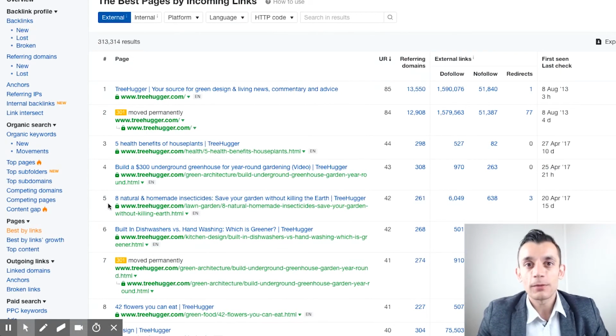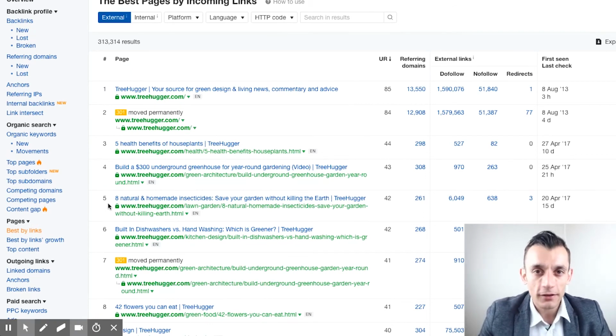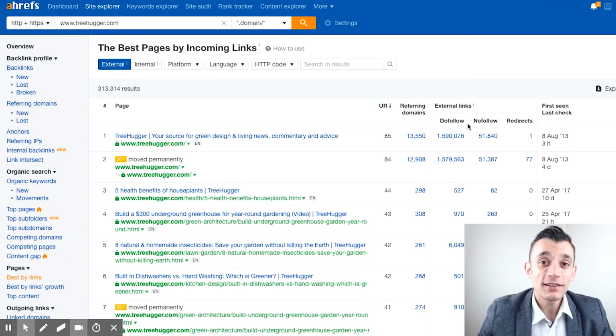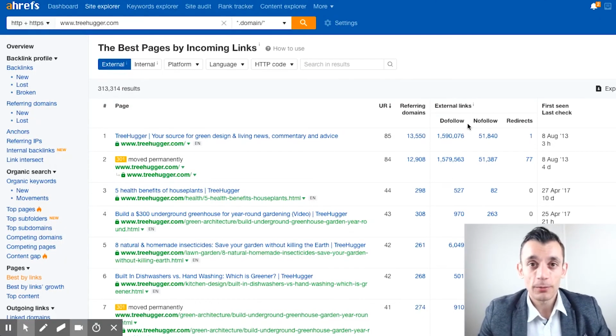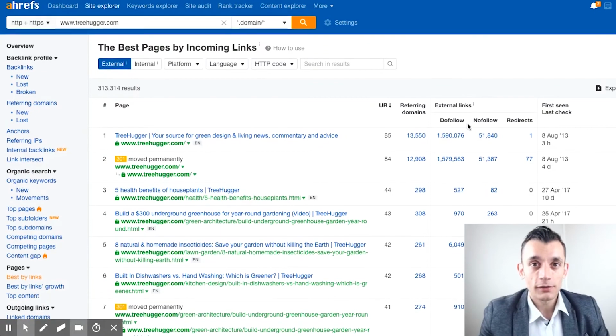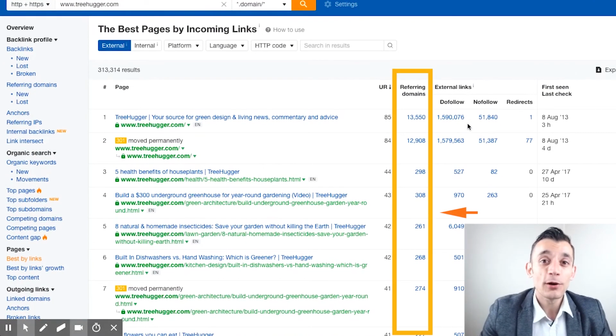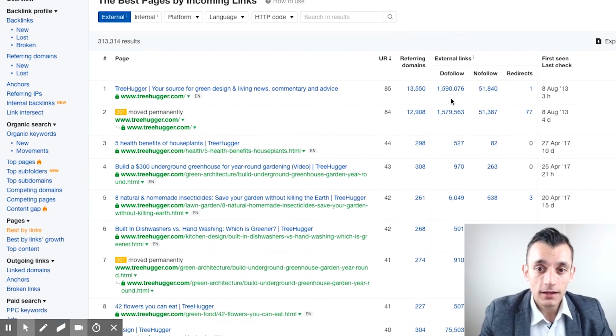So if your competitor has been building loads of links and you don't really know how they've done it, you can reverse engineer all their content to see how they are getting links, what topics they are writing about, and how you can do that yourself. And already you can see loads of great skyscraper topics. You scroll down this page, okay? So you're looking for the pages with the most referring domains. So the best pages by links. And yeah, you can see referring domains here.